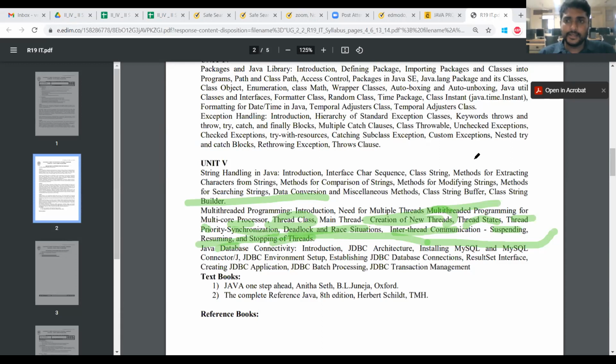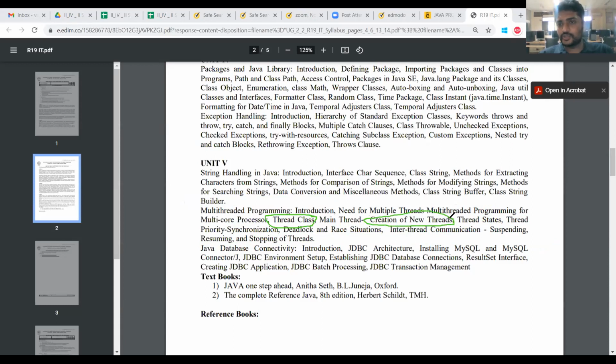In this, the important questions and concepts are mainly three things. First one is the thread class. This is one important question. Next, this is very important: creation of new threads by using the thread class and by using the Runnable interface. The Runnable interface can be implemented by lambda expressions, anonymous class, and method reference. There are three ways to implement the Runnable interface that we have seen.